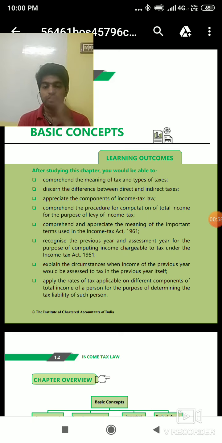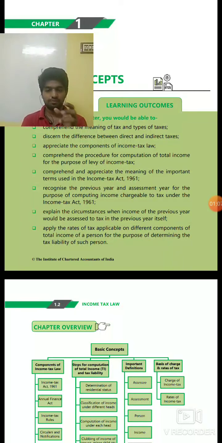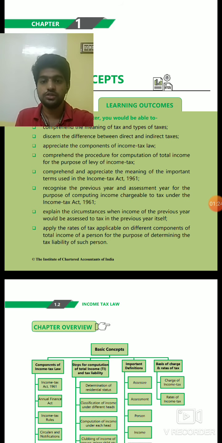So let's start. The first chapter is basic concepts. This is the fourth paper. In the new CA Intermediate syllabus, we have 8 papers, and one of the papers is taxation. Taxation is divided into 2 parts: direct taxation and indirect taxation. Direct taxation is 60 marks, and indirect taxation is 40 marks. So, let's look at the syllabus of direct taxation.